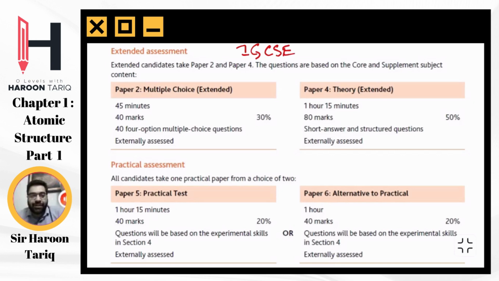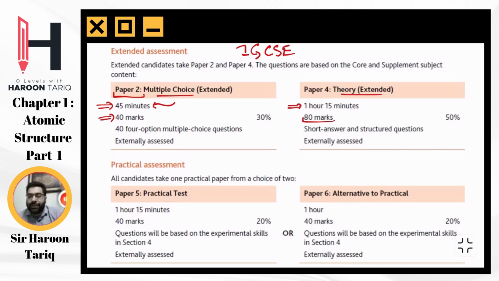The first paper would be your paper 2, multiple choice questions, duration 45 minutes, 40 marks. The total marks would be 40. So you'll have to solve 40 MCQs within a time frame of 45 minutes. For theory, 1 hour 15 minutes, 80 marks.